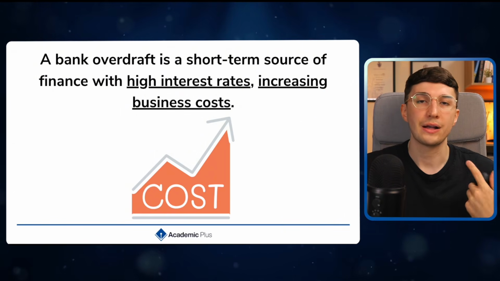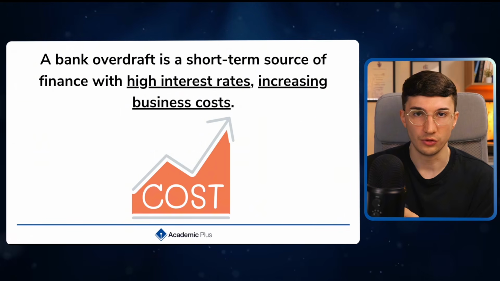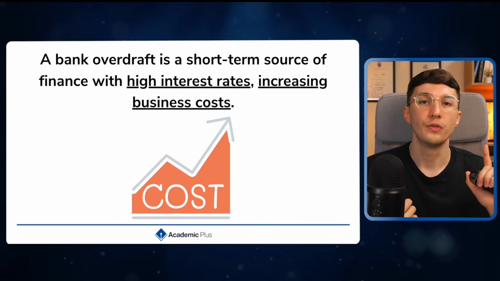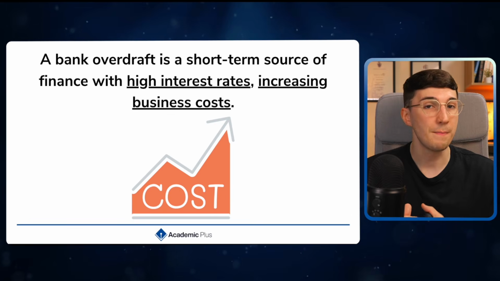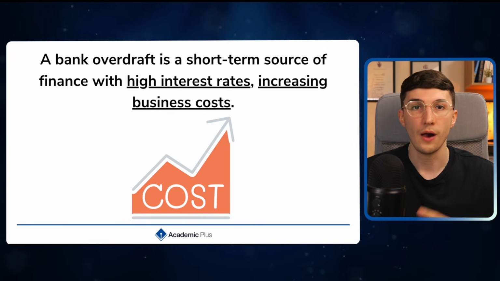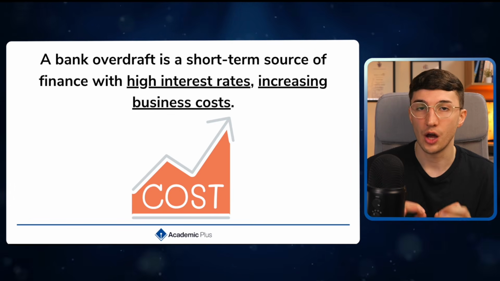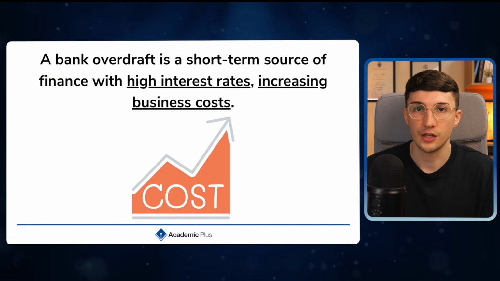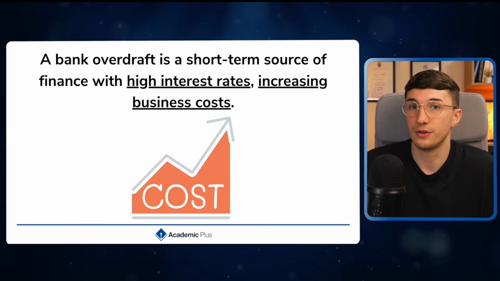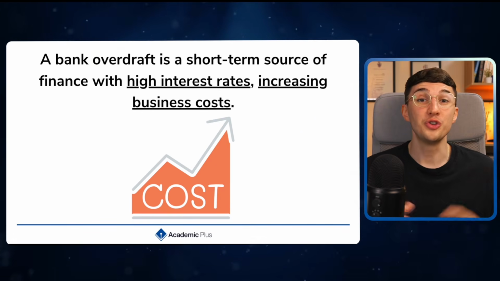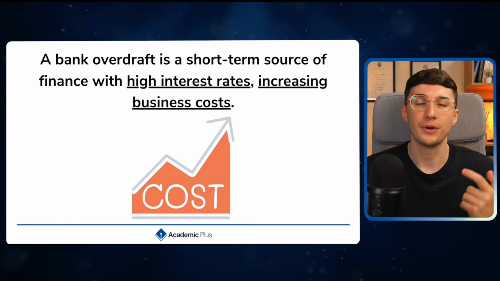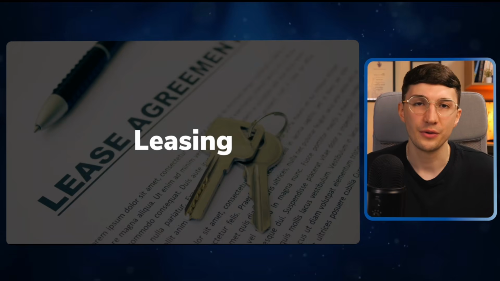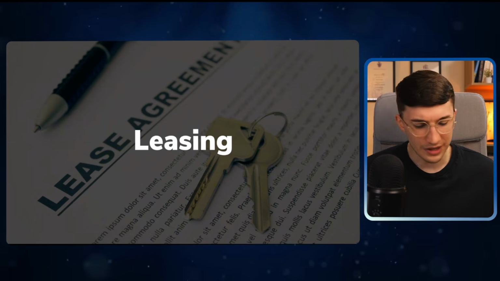Now, when we look at bank overdrafts, they are a short-term source of finance. Venture capital, share capital, and bank loans, they're all long-term. The reason being is, one, the amount of money you can get is obviously a lot smaller, but two, especially compared to loans, the interest rates are much higher. An interest rate for a loan could be 6%. For a bank overdraft, you're talking potentially 20 to 40% a year. So you don't want to be in that overdraft for very long, because every day you're in that overdraft, you're paying more interest.